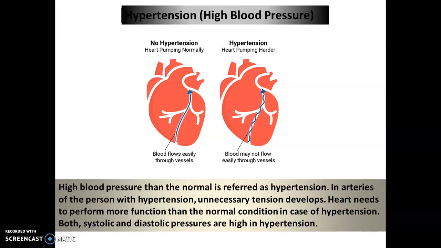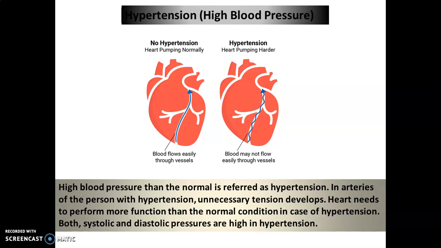In the arteries of a person with hypertension, unnecessary tension develops. This is the normal flow of blood in the heart, whereas here the blood may not flow easily. You can see the crooked one. So this is hypertension. The heart needs to perform more function than in the normal condition, and hypertension gives unnecessary stress on the heart. Both systolic and diastolic pressures are high in hypertension.